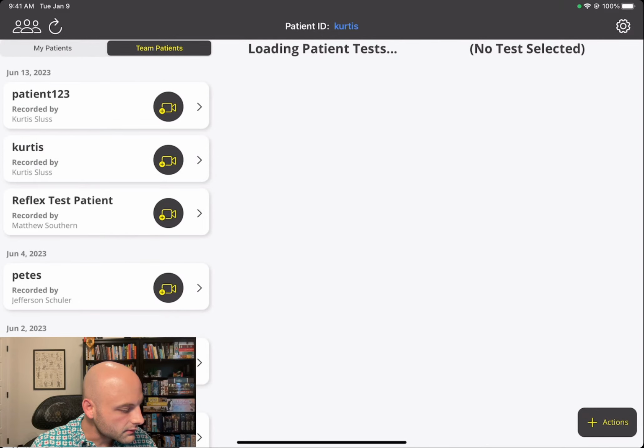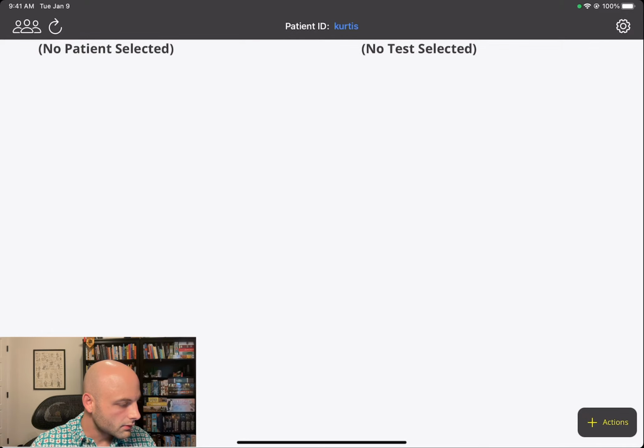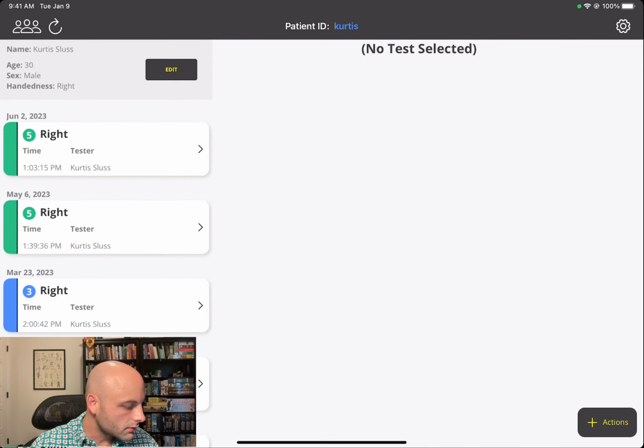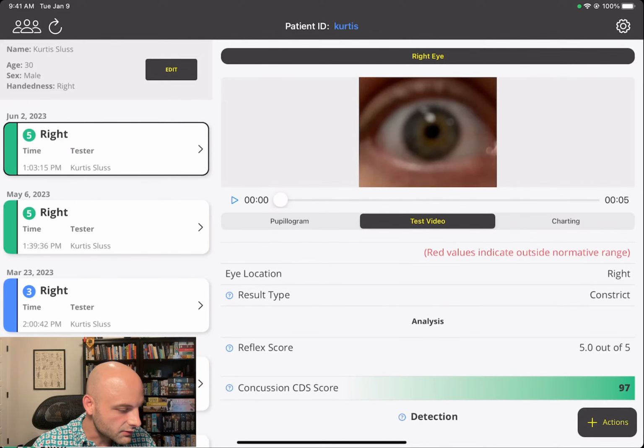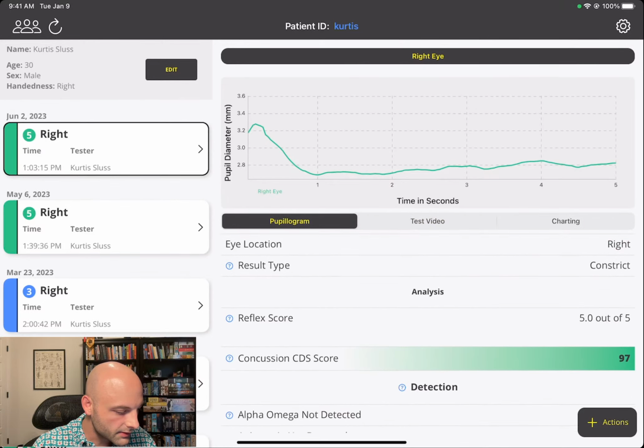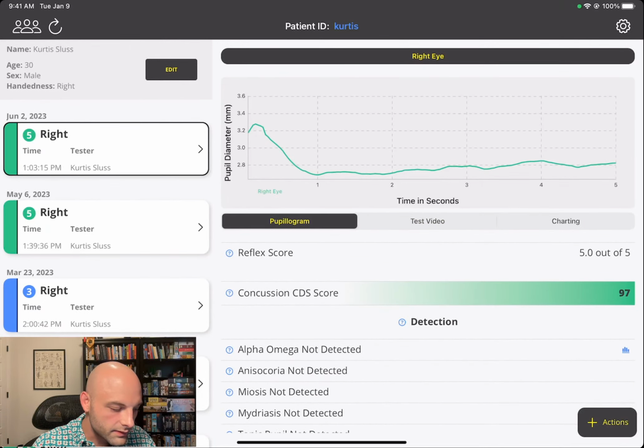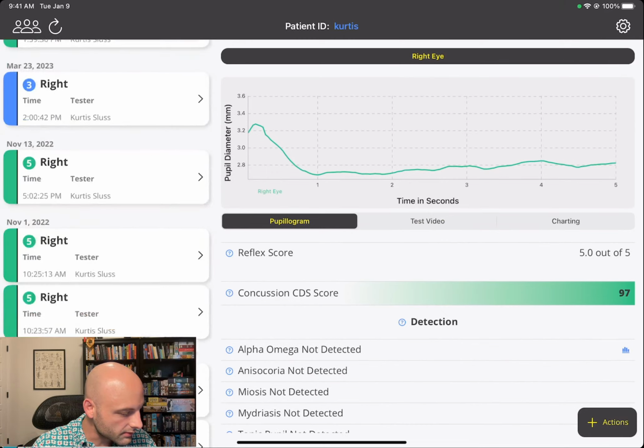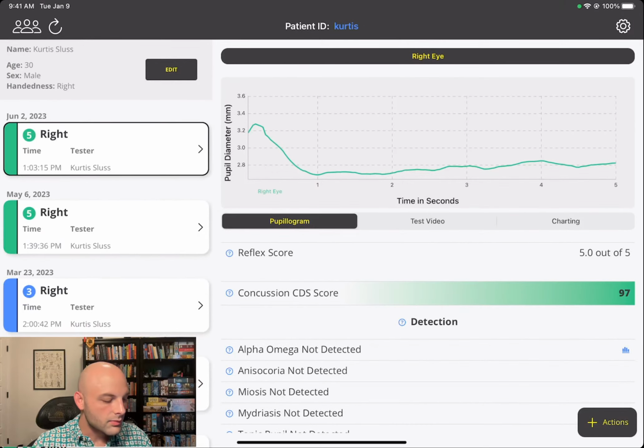And that is, we want to take a look at the concussion CDS score. So we'll go to the pupilogram here, because I don't think we actually took a look at this earlier. Maybe it was on there. I don't remember. But this is kind of a misnomer. It really should just be neuro CDS score, because it's based off of predictive margins around a physionormal person that is age controlled and sex controlled.